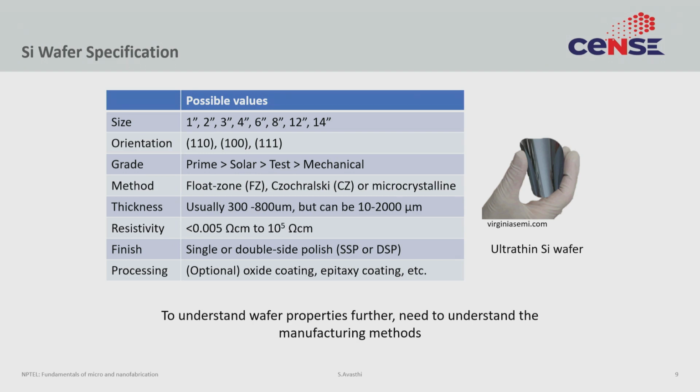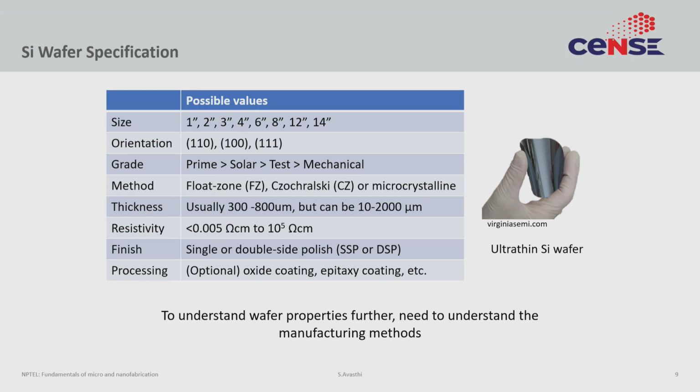You then have to specify the orientation. Since this is single crystalline silicon, it has a certain crystallographic orientation. So, the face that you actually have, the flat face, what is the orientation of that flat face is what this orientation refers to. So, you can actually get 110, 100 or 111. We will go into a little more detail on how we actually select the orientation or how we orient the wafer. In general, 100 is the most popular. That is because it is the one that is used in CMOS and is made in highest volume.